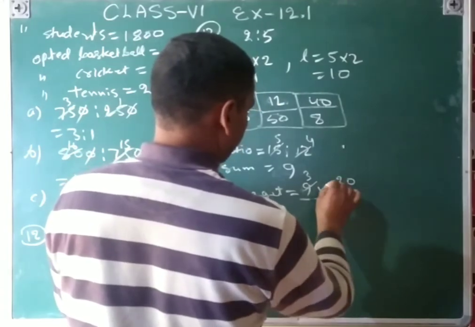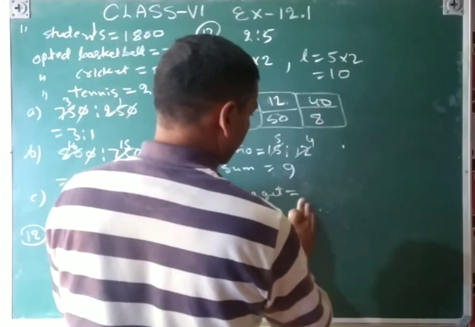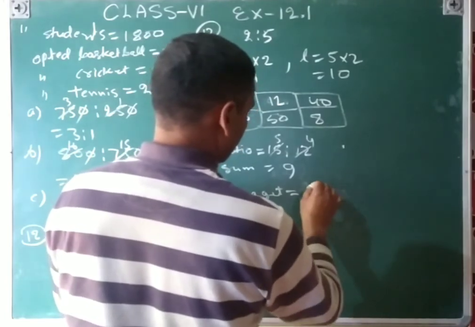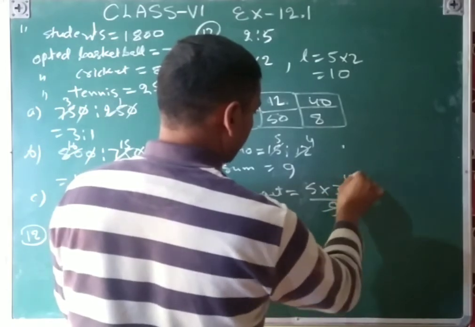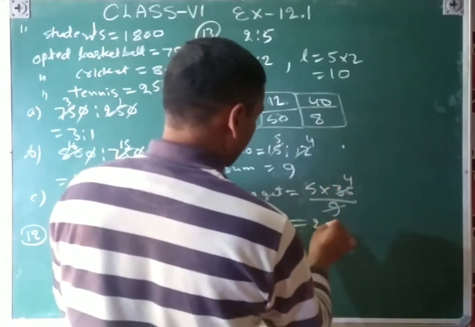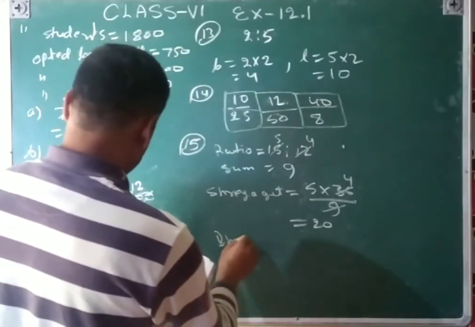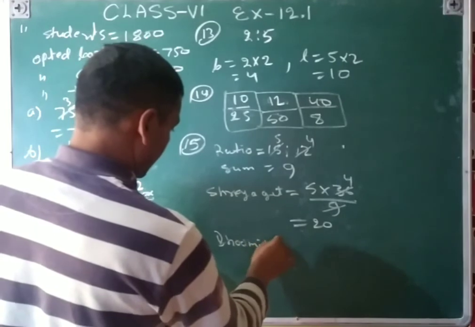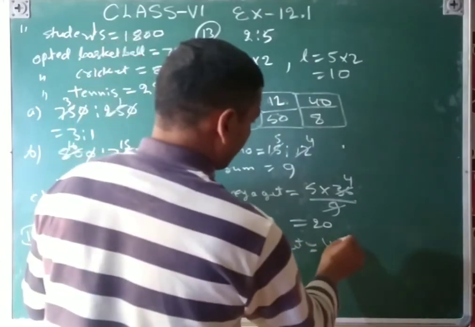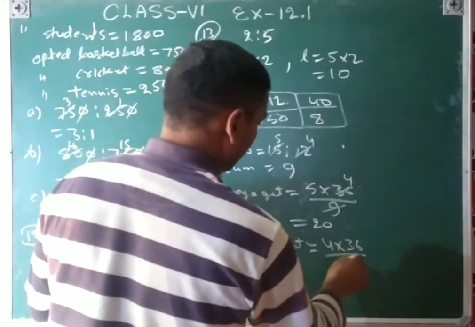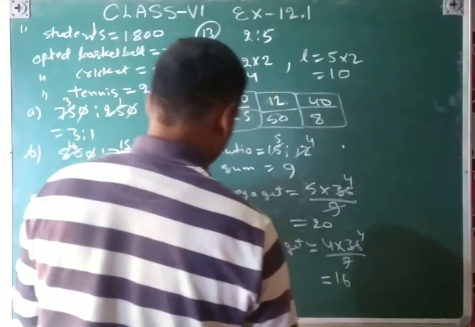Here is a 36. This 5 multiplied by 36 upon 9. 9 4 ja 36. That is 5 4 ja 20. Similarly, how will Bhumika get? Bhumika gets is equal to, Bhumika's ratio is 4 into 36 upon 9. 9 4 ja. So that is 4 4 ja 16.